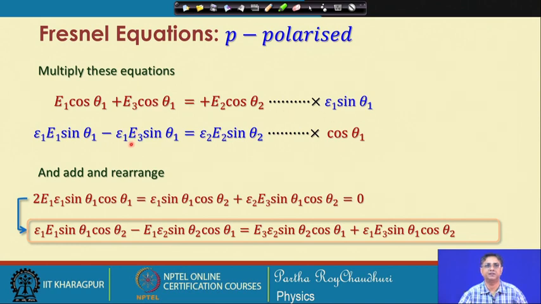Then if we add, you can see from here, you can rewrite this equation as twice E1 epsilon 1 sin theta 1 cosine theta 1 and so on, which is equal to 0, because here we try to eliminate E2 from both the equations. Then if you bring all the E1 terms to the left hand side and E2 terms to the right hand side, then again the equation can be written in this form.